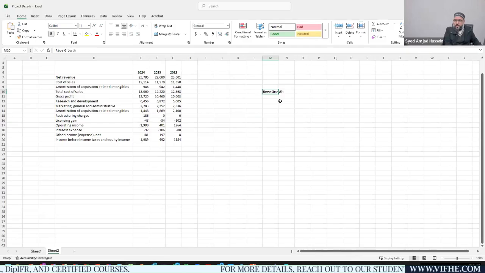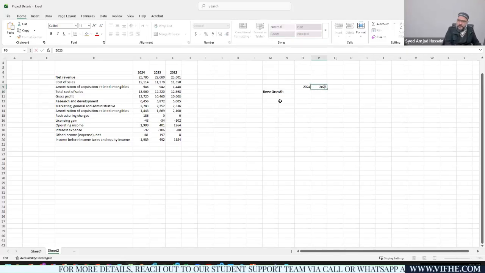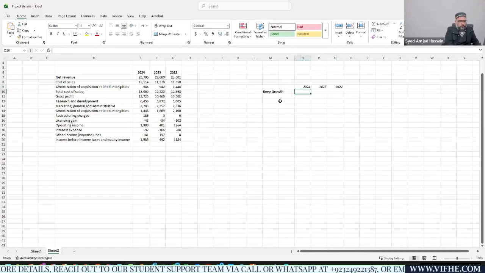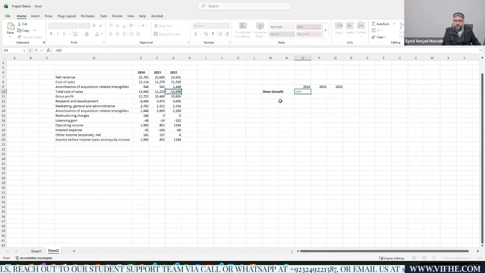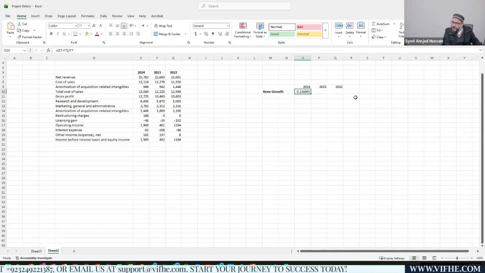For revenue growth, I need to consider what would be in 2024 year end, and what would be in 2023 year end. For 2022, I need to consider something. This is net revenue minus previous year revenue, divided by previous year revenue, and I need to put parentheses before and after this, and I have calculated this ratio.